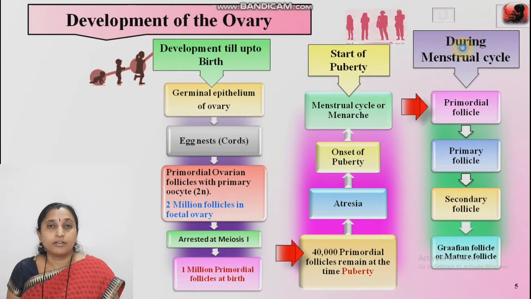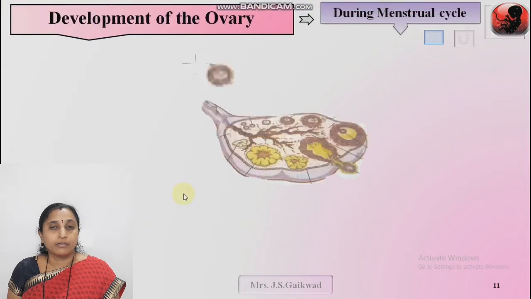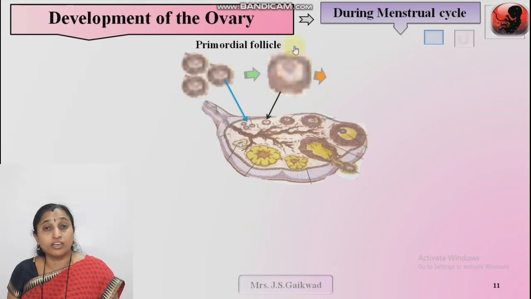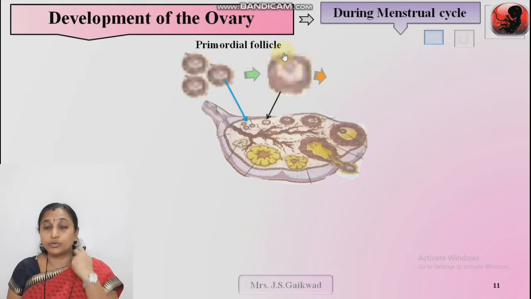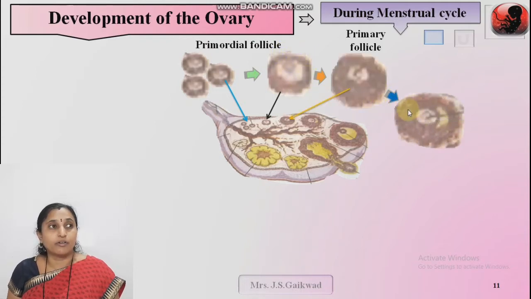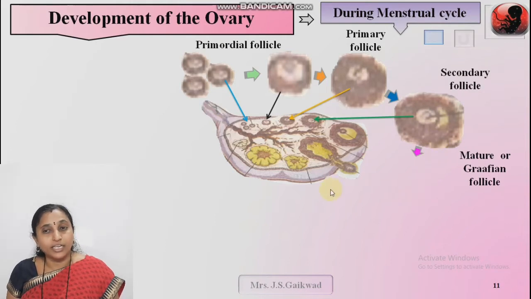Now see the slide. What happens about the developmental stages of the ovary during the menstrual cycle? Primordial follicle, okay, which contains primary oocyte, which is a diploid cell. Primordial follicle undergoes division, mitotic division, and forms the primary follicle. That is, primary oocyte is surrounded by 2 or 3 layers of the follicular cell. Then it is known as the primary follicle. Primary follicle further undergoes development and forms the secondary follicle. Secondary follicle further develops into the mature or Graafian follicle.